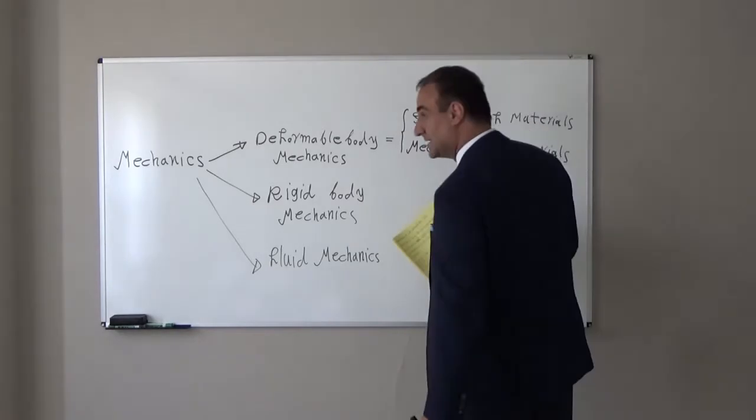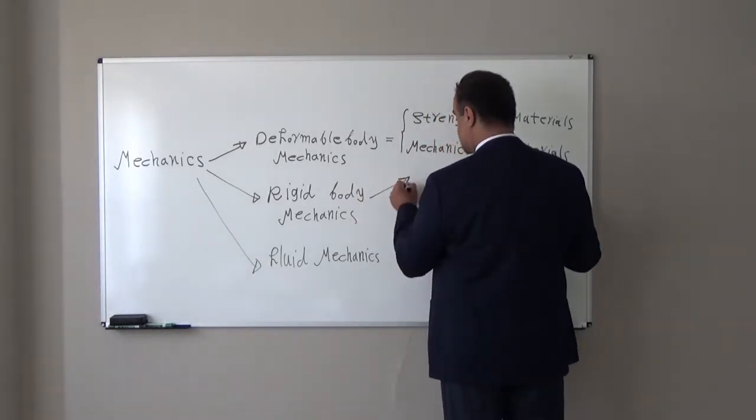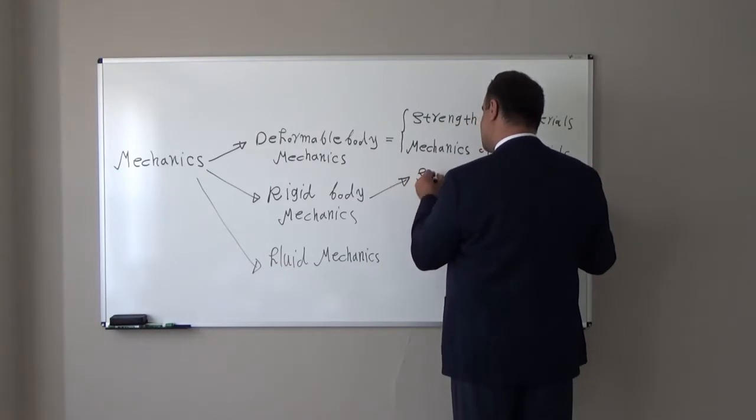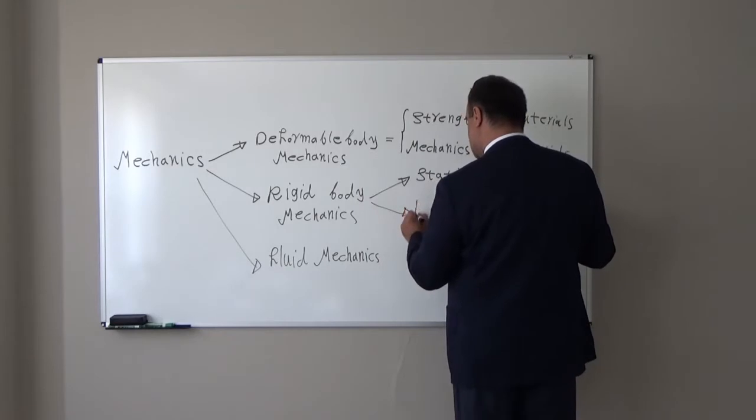Rigid body mechanics can be divided into two parts. One of them we call statics, another we call dynamics.